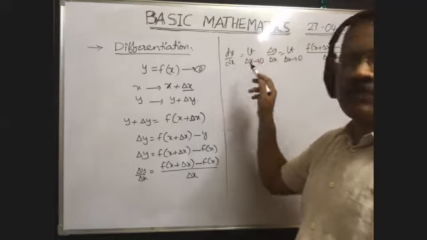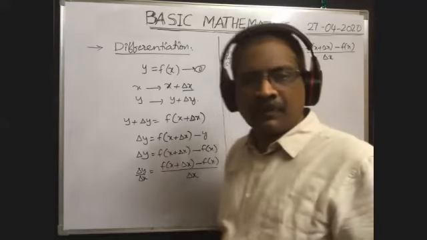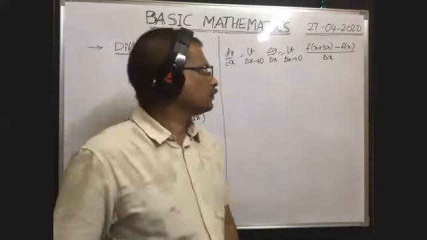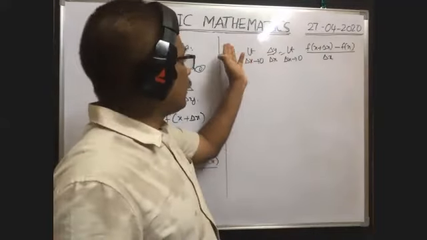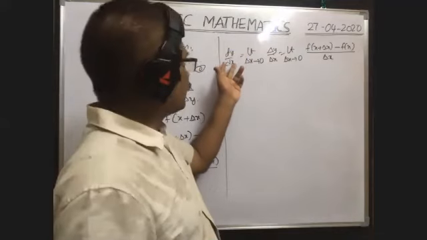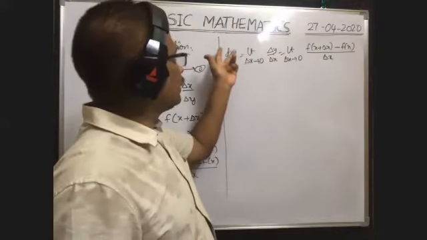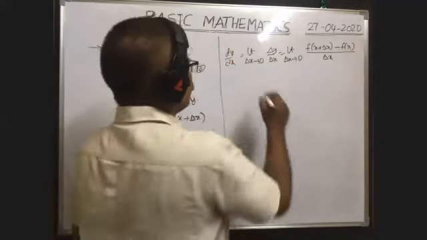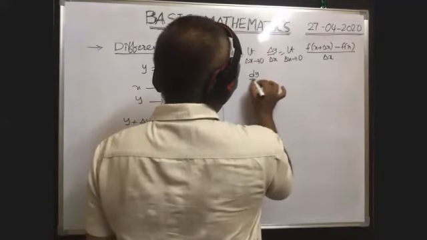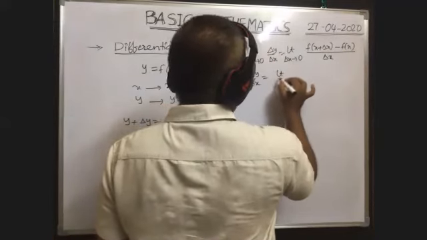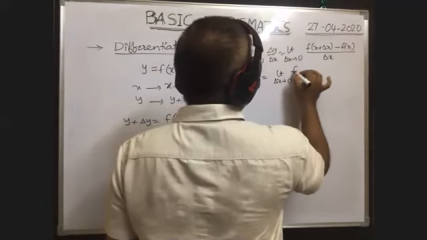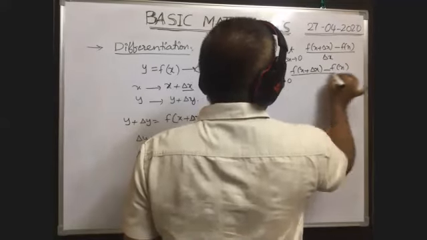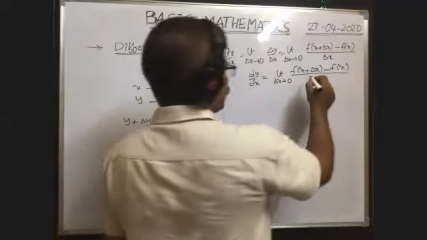That means dx is a very small change in the x value, and the corresponding small change in the y value is dy. Then dy by dx is equal to this. Therefore, dy by dx is equal to limit delta x tends to 0, f of x plus delta x minus f of x, whole by delta x.